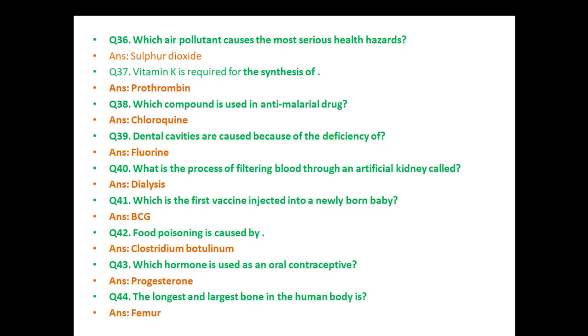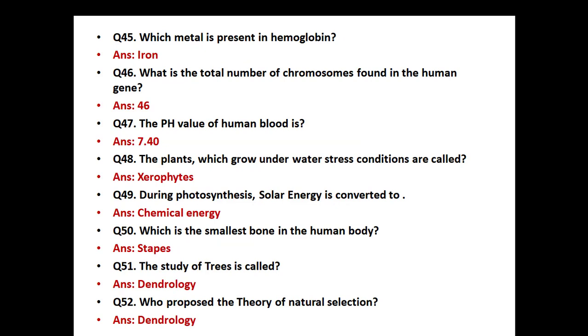The longest and largest bone in the human body is the femur. Which metal is present in hemoglobin? Iron. What is the total number of chromosomes found in the human gene? 46. The pH value of human blood is 7.40. The plants which grow under water stress conditions are called xerophytes. During photosynthesis, solar energy is converted to chemical energy.